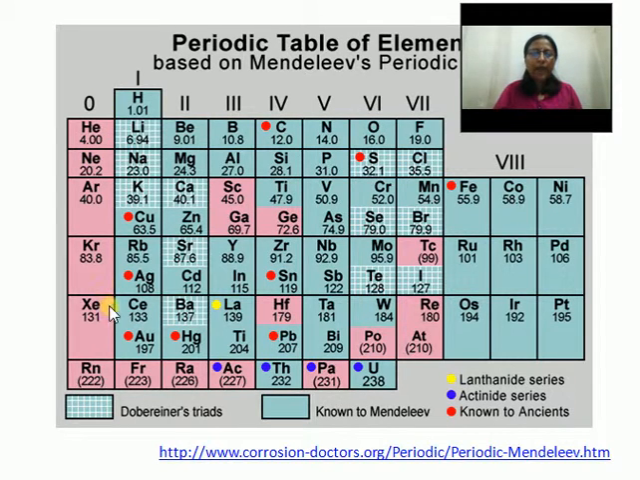Noble gases were discovered long after Mendeleev proposed his periodic table, and you will be surprised to note that we could put the noble gases in a separate column, in a separate group, without disturbing the periodic table which Mendeleev proposed.